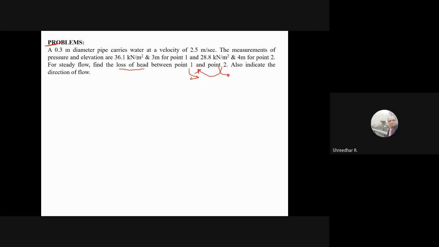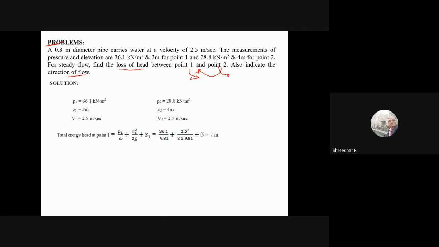So on all three terms, it will depend, not only on pressures. Therefore, whenever you decide the direction of the flow, it should be the total energy heads. So that is what we are doing. These are given, so now you should be able to calculate the total energy head at section 1.